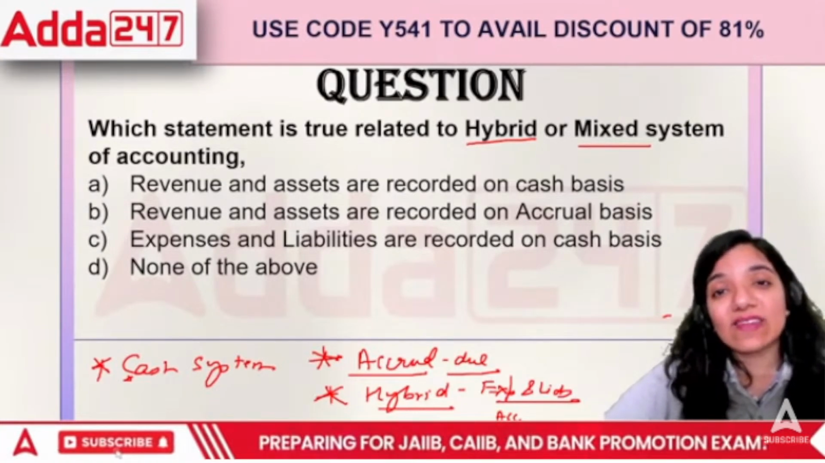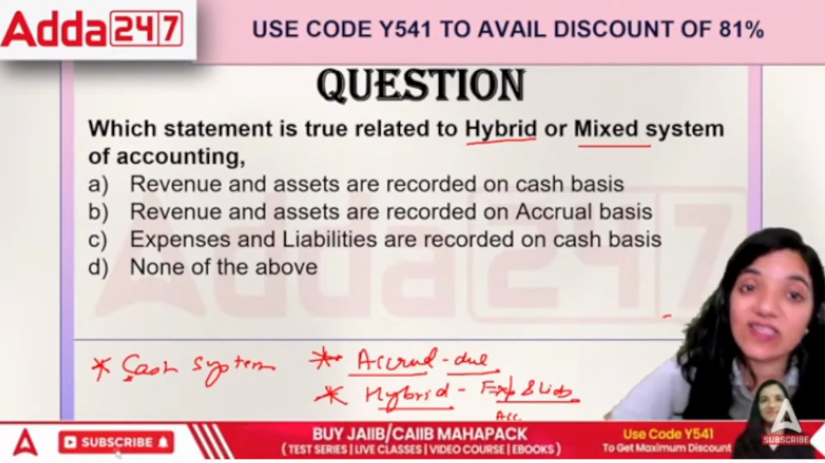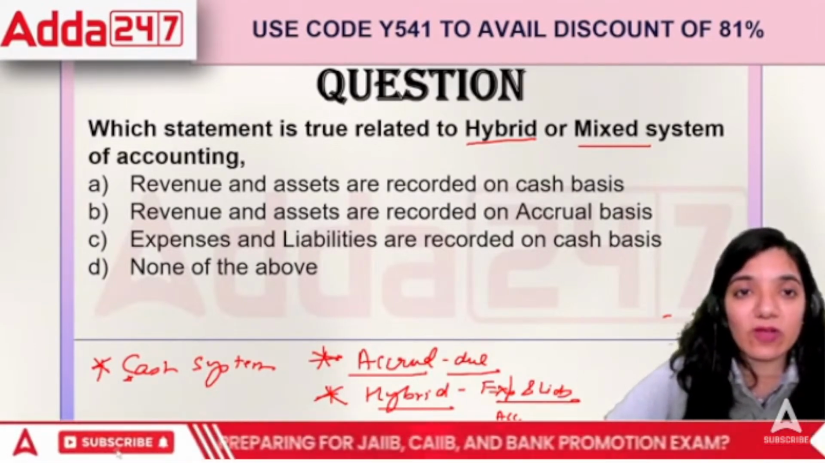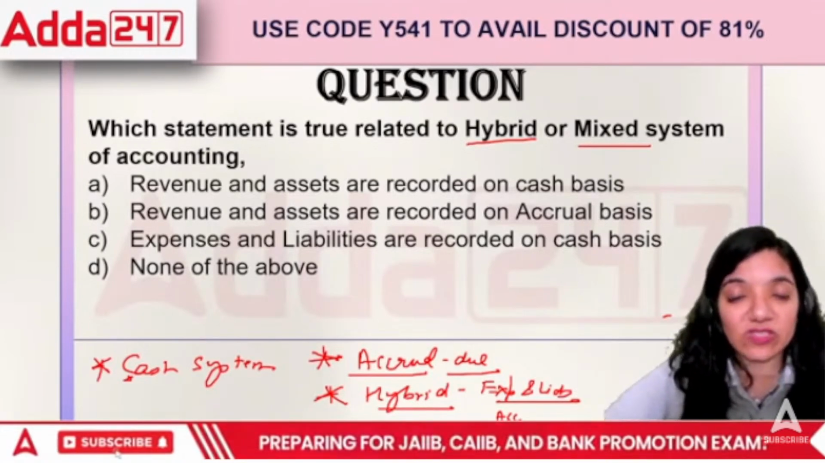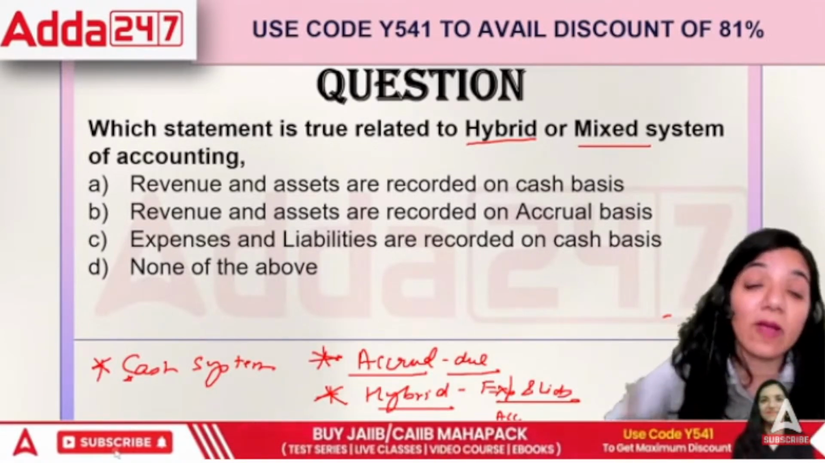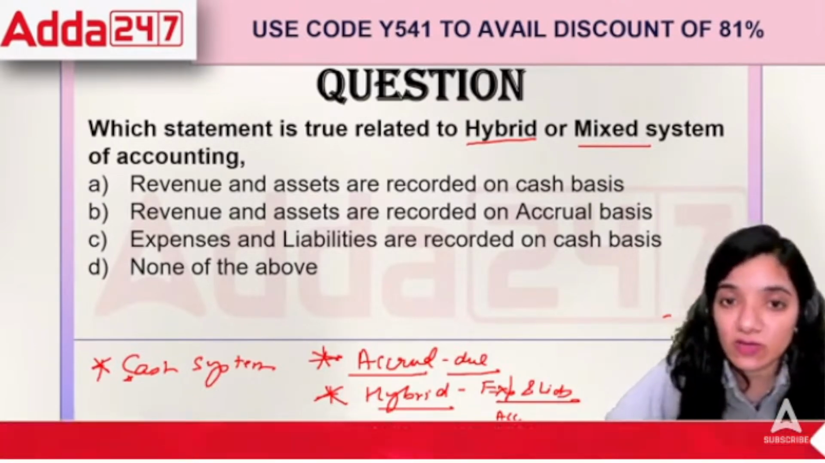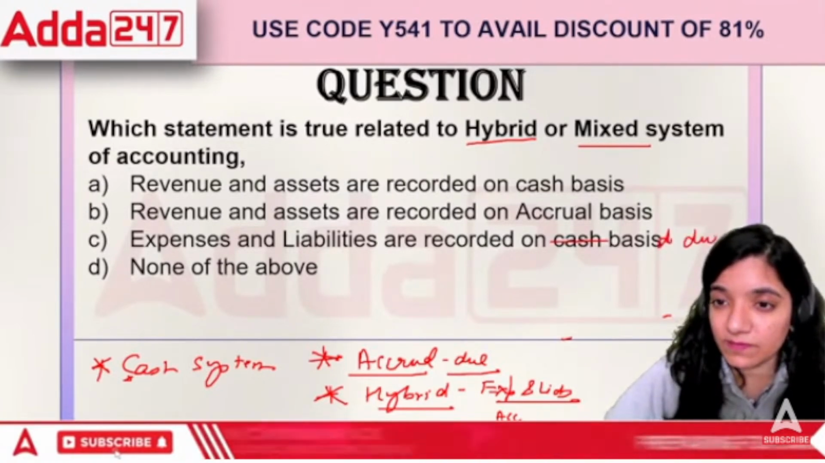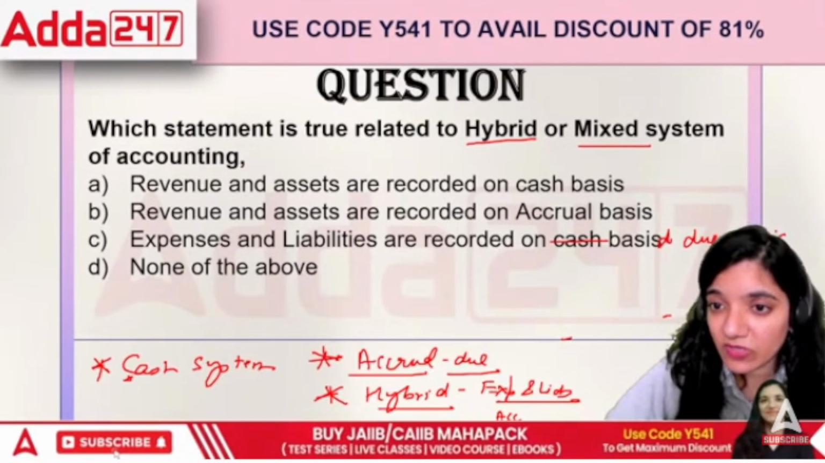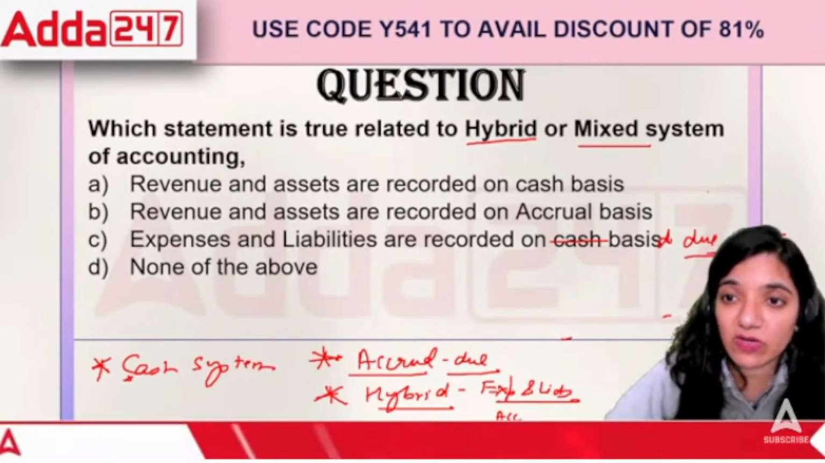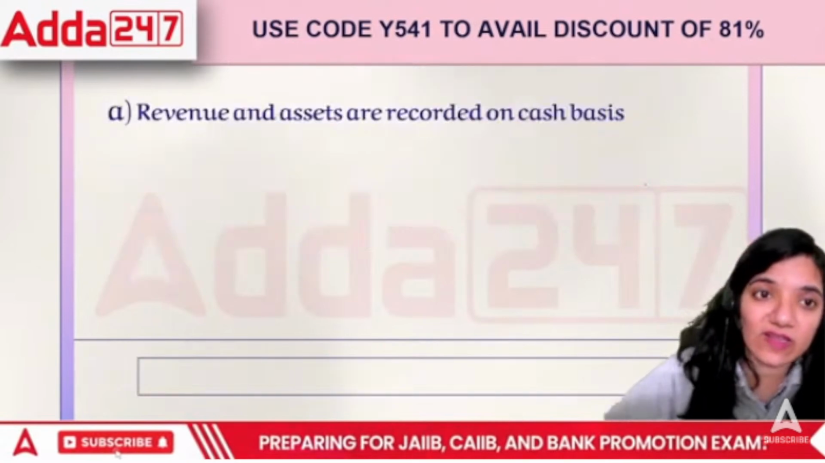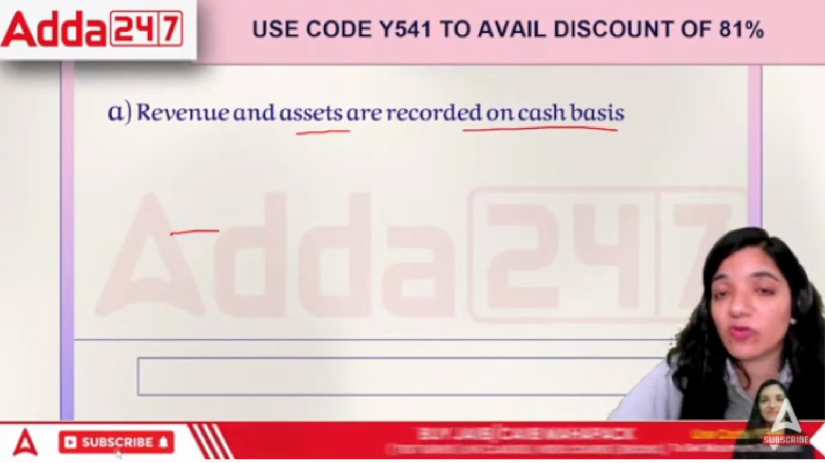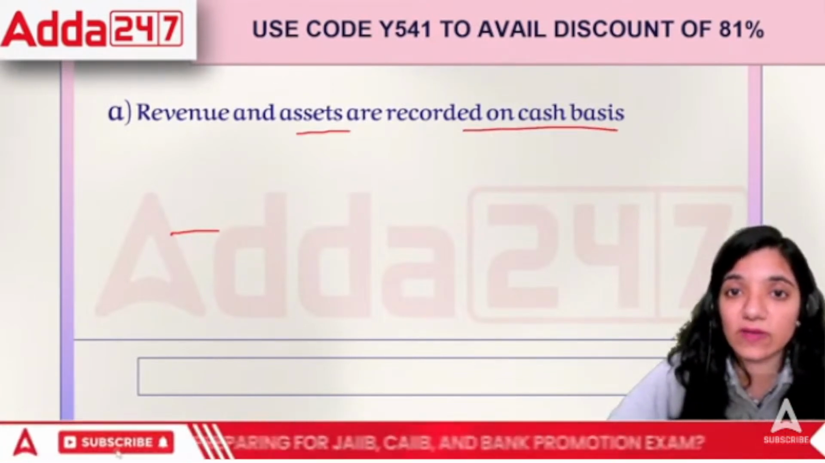Then revenue and assets are recorded on accrual basis. Expenses and liabilities are recorded on cash basis, or none of the above. The point is that revenue and assets are recorded on cash basis. The moment I receive the money, then we record. But expenses and liabilities are recorded on due basis. So in this case, the correct answer is revenue and assets are to be recorded as soon as you get the money. Till the time you don't get money, you will not record it. That's the rule.